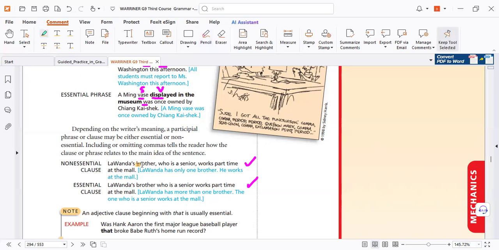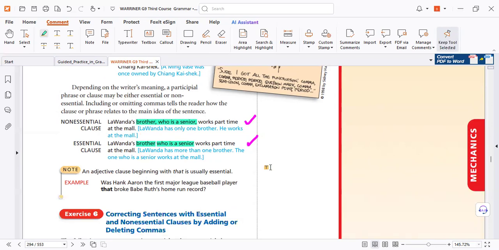If I make this part non-essential, it means you already know my brother. I have only one brother, so it's not important to tell you the name. So it's non-essential. Here I have many brothers, so it's important to tell me exactly who. So it's essential, because I have many, you must make it clear. That's why. So when I tell you my father called for me, I have only one father. Why should I mention the name? So it's non-essential.